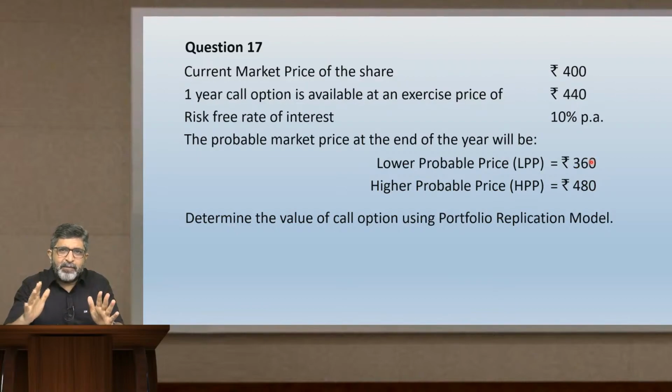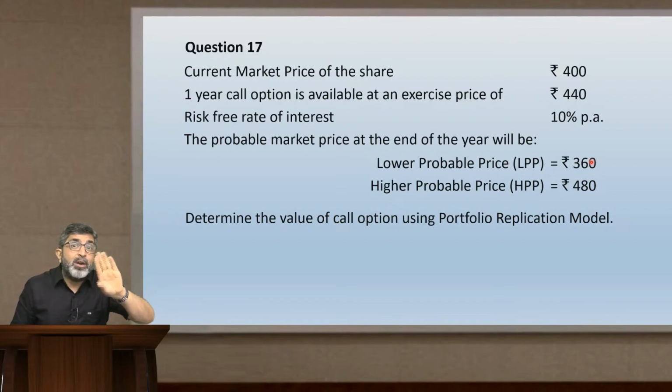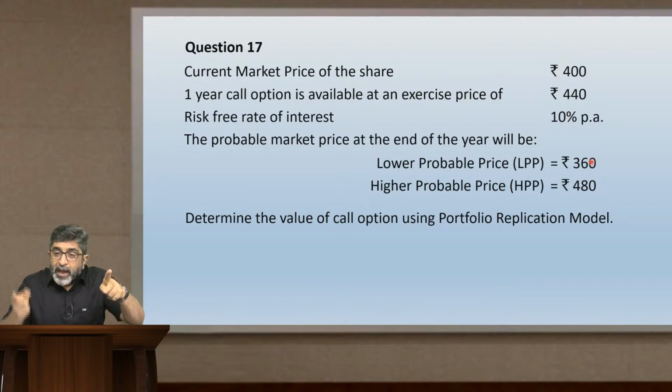So what I have done by far, I have taken two probable prices, lower probable price and higher probable price. Gap between the lower and higher probable price is 120, correct? 480 minus 360, 120. At 360 the value of option is 0, at 480 the value of option is 40.